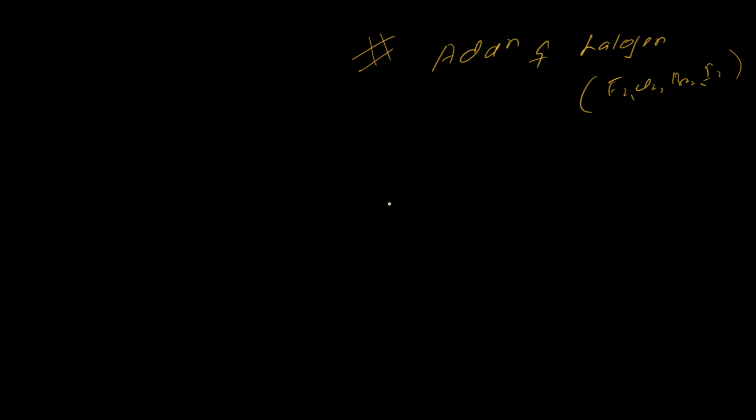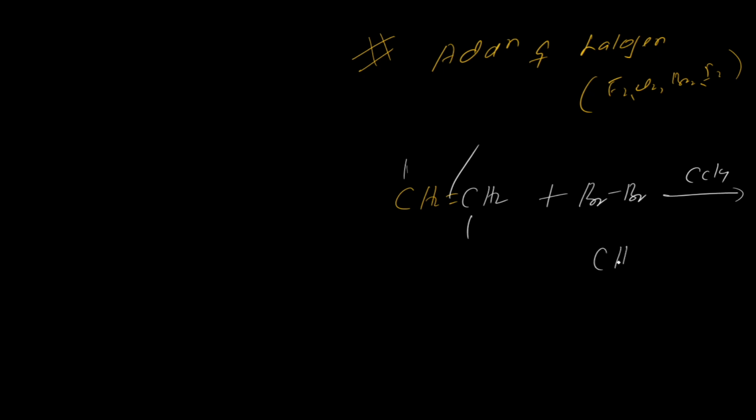Suppose with bromine, we just take ethene first. I'll give you the simplest example. Alkene, this is ethene, plus bromine in presence of CCl4 as an organic solvent. Then this bond will break and one bromine will get attached over here, one over here. So this will be CH2Br CH2Br, which is 1,2-dibromoethane. This is also known as vicinal dihalide because two consecutive carbons have two halogens.